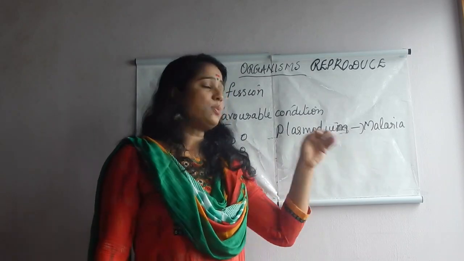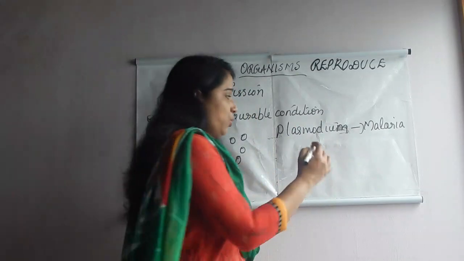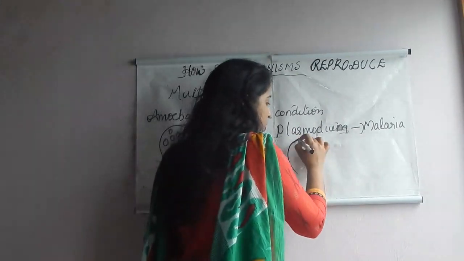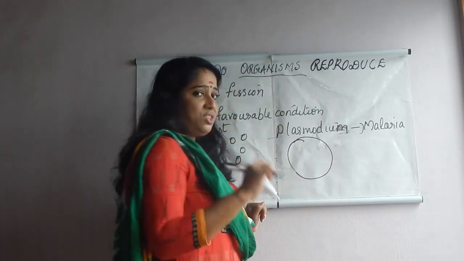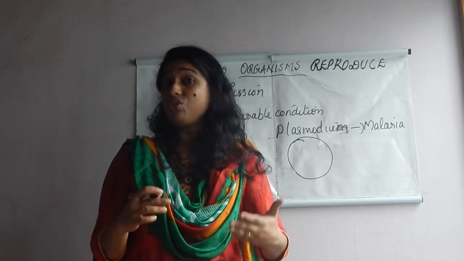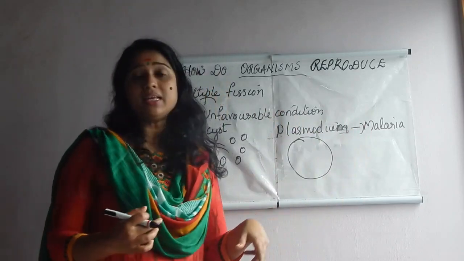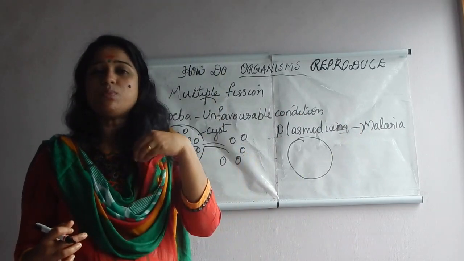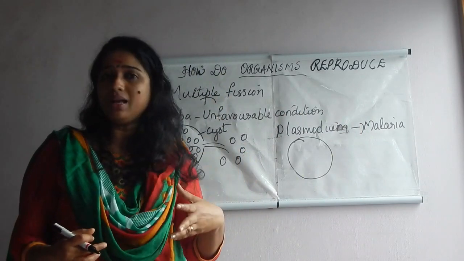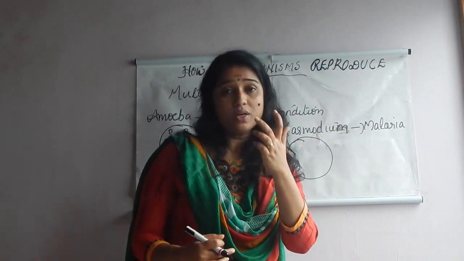So this plasmodium, when it enters the body of an individual, what will happen? In the same manner it produces a cyst around it. First it reaches the liver cell only. When a carrier mosquito having this protozoa or plasmodium in it bites a human being, you know what will happen? This will directly move towards the liver.